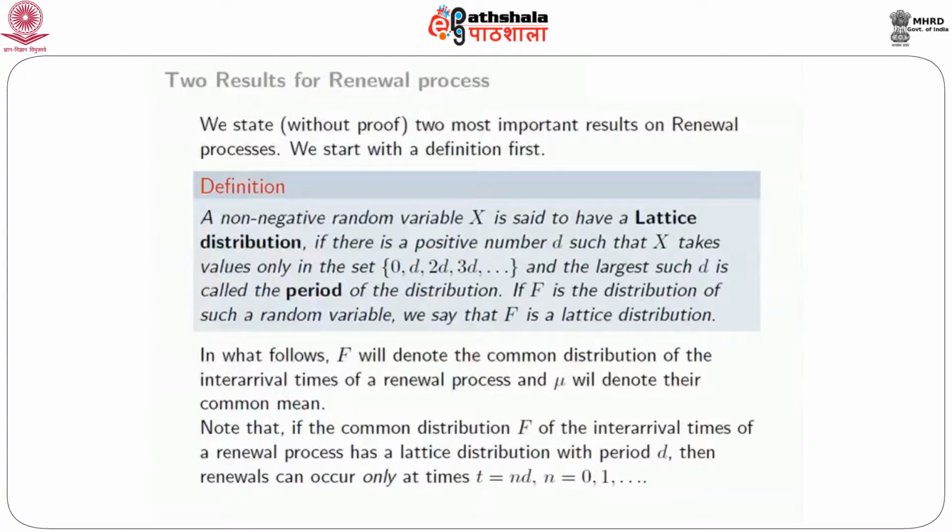For example, we already saw that in order to show that N(t) has finite expectation, we constructed a new renewal process N hat(t), wherein the interarrival times were allowed to take only two values, 0 and alpha. So that was a lattice distribution with period alpha, and in that case we saw that renewals could occur only at times which are multiples of alpha. So if the common distribution of interarrival times is a lattice distribution with period d, then renewals can occur only at times which are multiples of d.